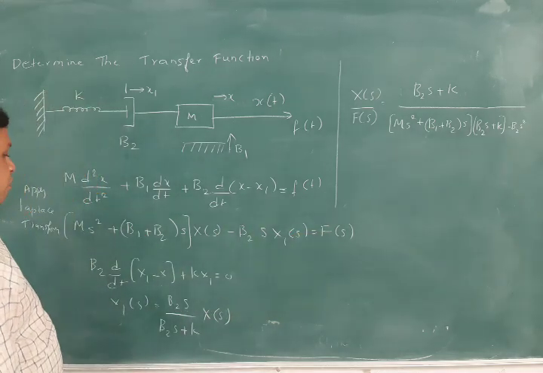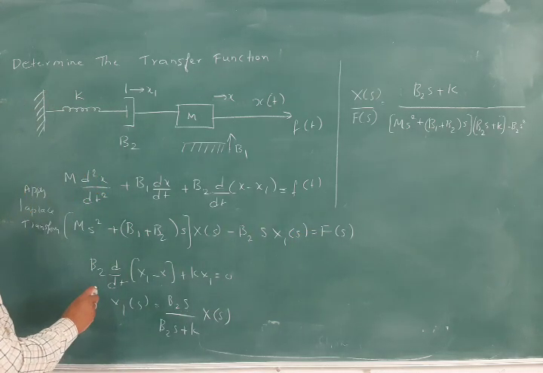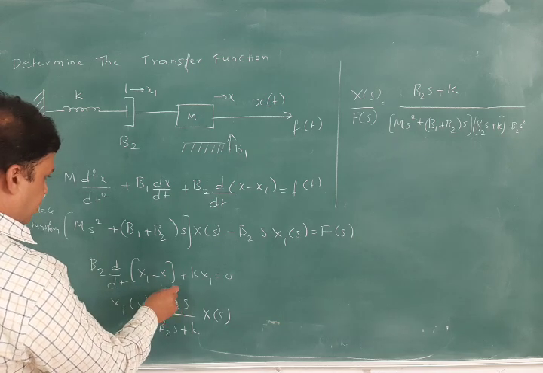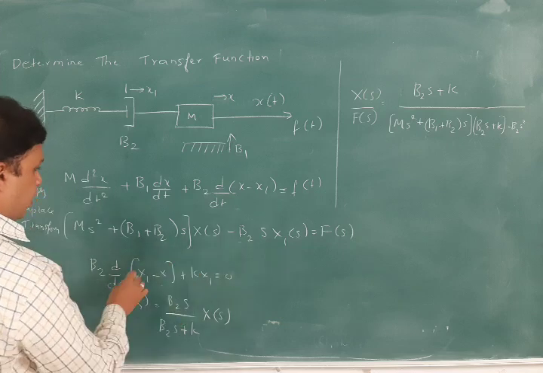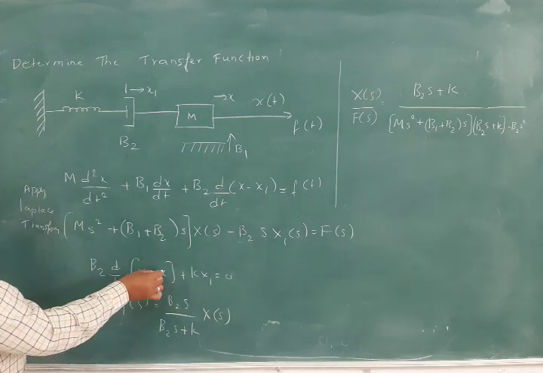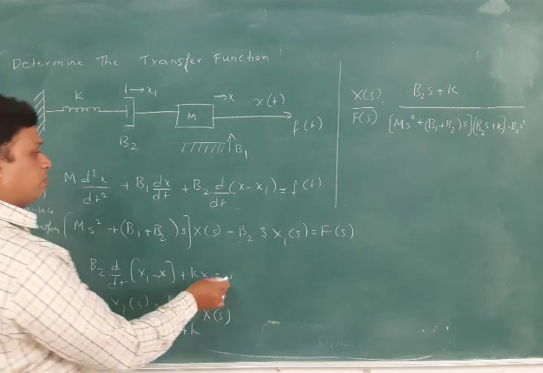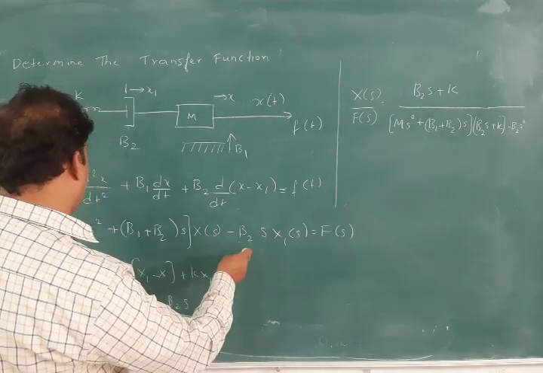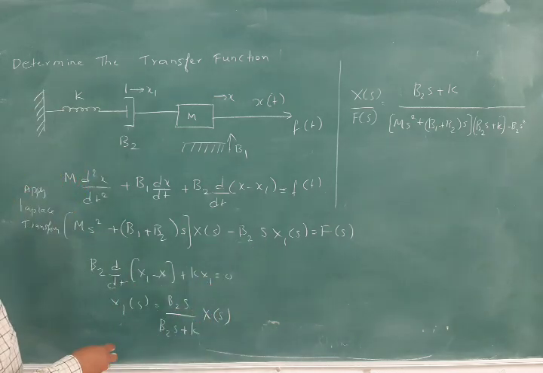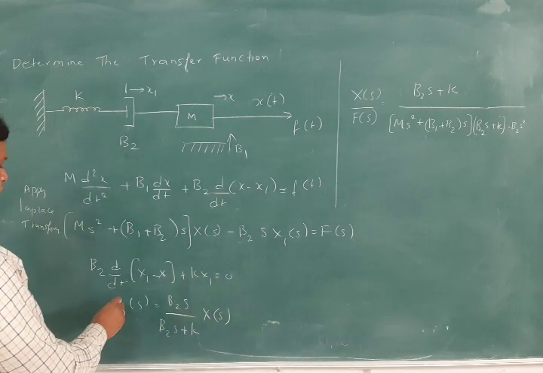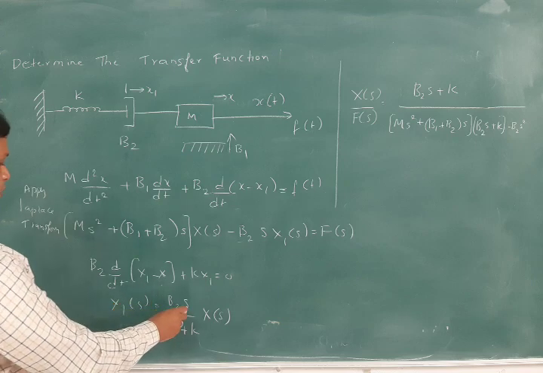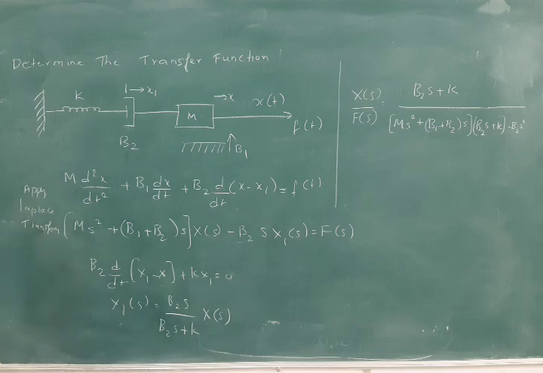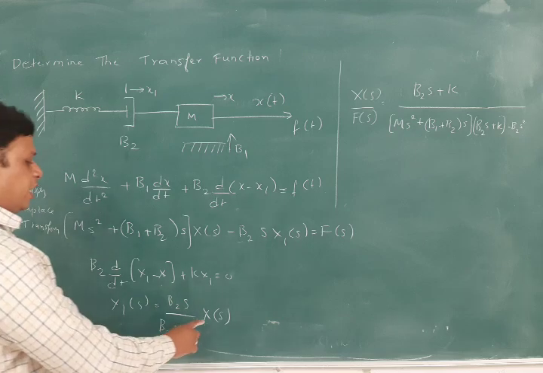Okay. After that we get this equation: b2 into d by dt of x1 minus x. We are taking b2 common here and writing x1 minus x, plus kx1. kx1 will be written as it is, and there will be one cancellation term also here. Like that we write it equal to 0, and x1 of s is equal to b2s by b2s plus k into x of s. After applying the Laplace transforms, we have b2s by b2s plus k into x of s.